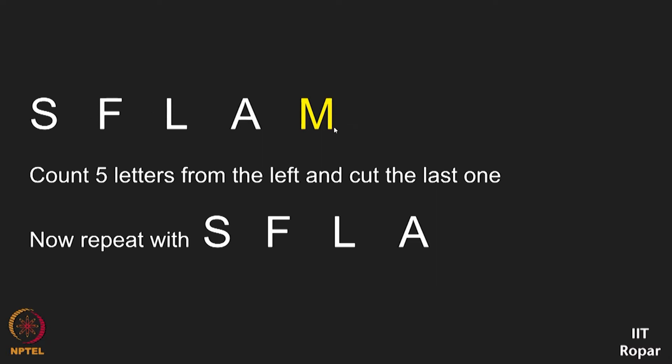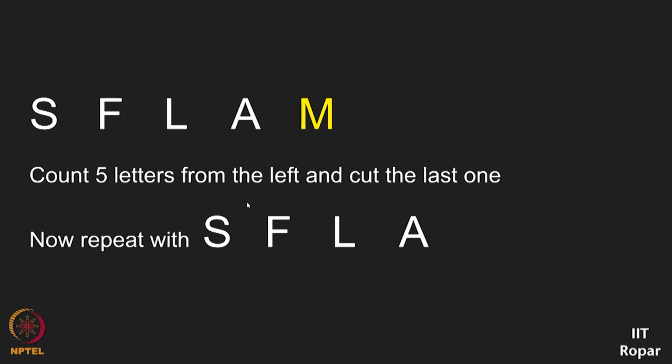I am at M. So M is crossed out. After you cross out M, whatever is in the right, there is nothing in the right, so leave it. Then whatever is in the left, SFLA. So you have to check it with SFLA. Now we have 4 letters remaining, but we need to go in counts of 5. So where will we go for the 5th letter? Just come back to the first letter and start counting again. This is how you do. This is what we call modular counting.